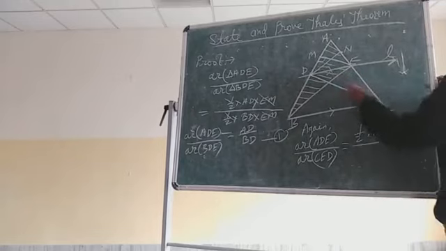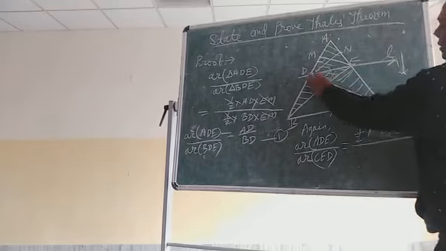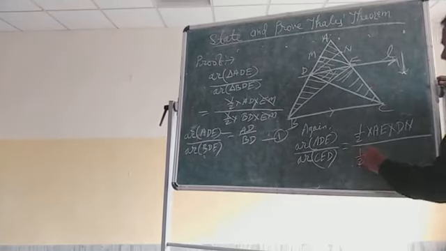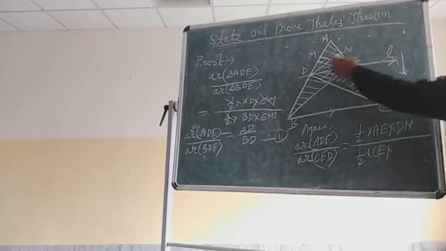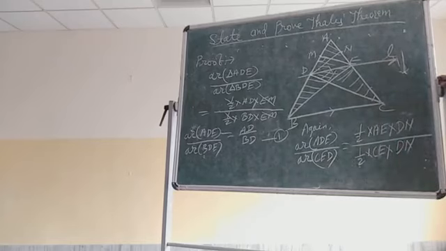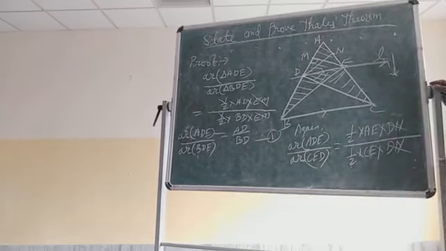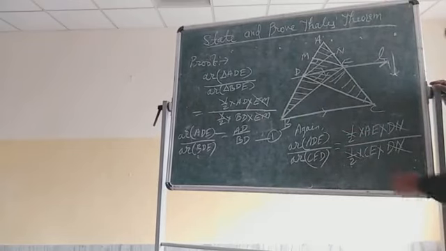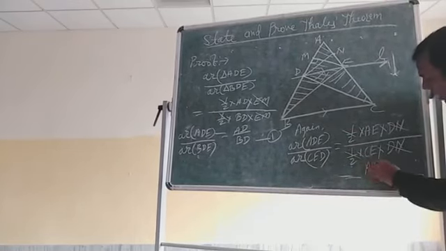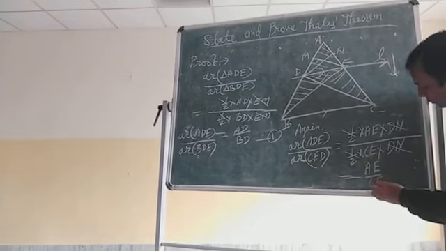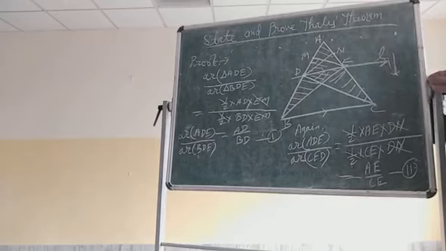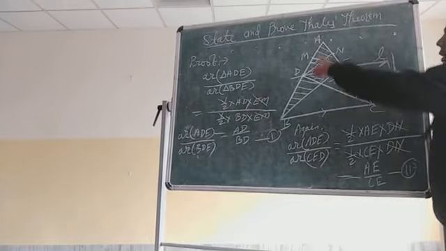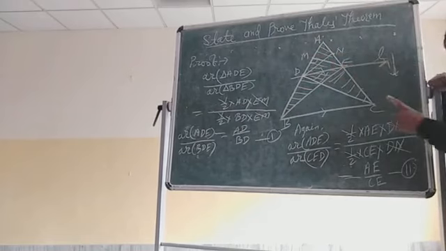And area of this triangle CED, half into base CE. What is the base? CE, and what is the height? DN. So again you can see that DN and DN are cancelled and half is cancelled. So what are you getting? You are getting AE by CE. This is equation 2. Right? Now if you look back at what you have to prove, you have to prove AD by DB equal to AE by EC. This you have to prove.